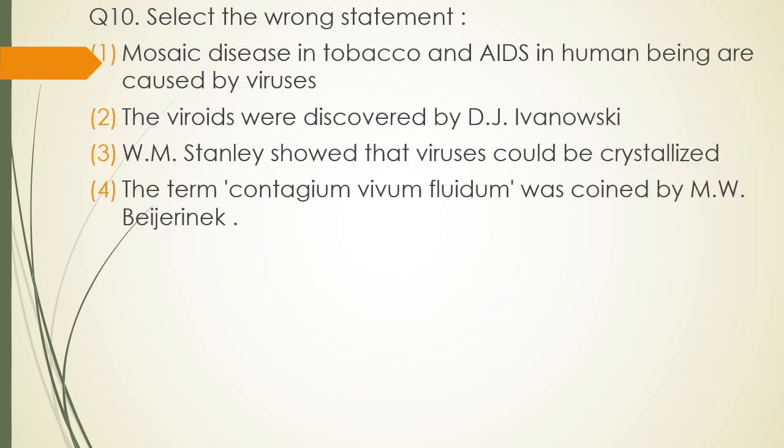Question 10. Select the wrong statement. Option 1, mosaic disease in tobacco and AIDS in human beings are caused by virus. You have to select the wrong statement. Option 2, the viroids were discovered by D.J. Ivanovsky. Option 3, W.M. Stanley showed that virus could be crystallized. Option 4, the term contagium vivum fluidum was coined by M.W. Beijerinck. Select the wrong statement. The correct answer is option 2. The viroids were discovered by D.J. Ivanovsky. This is an incorrect statement.